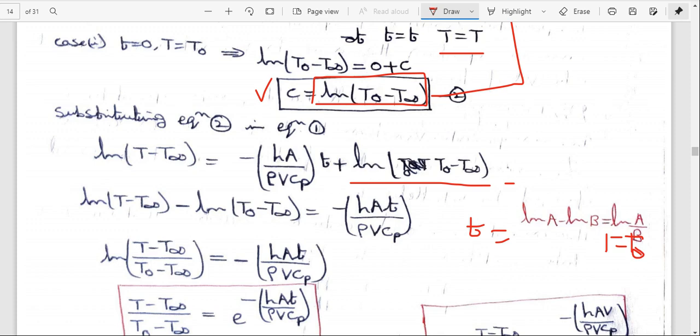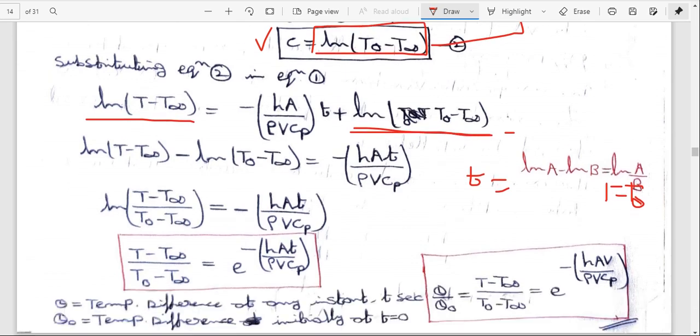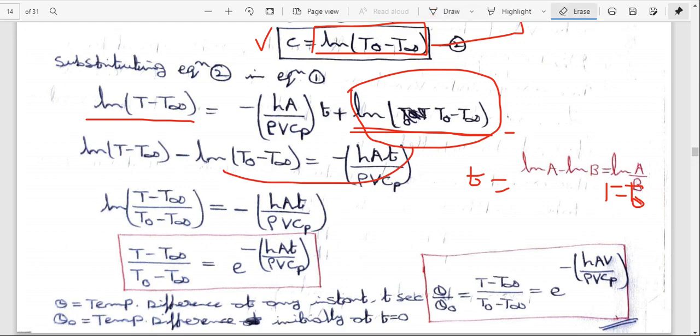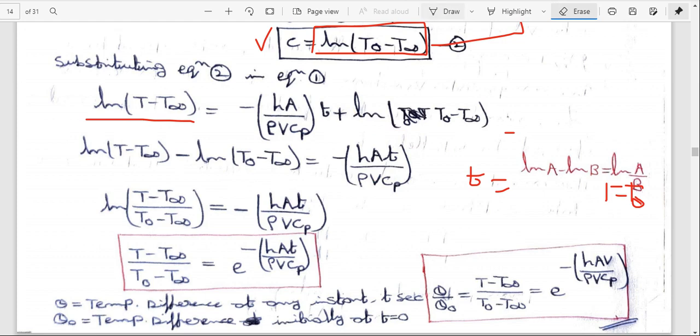So ln of (T minus T infinity) is there, and ln of (T0 minus T infinity) is also there, so I can bring this ln of (T0 minus T infinity) from here to here: ln of (T minus T infinity) minus ln of (T0 minus T infinity).